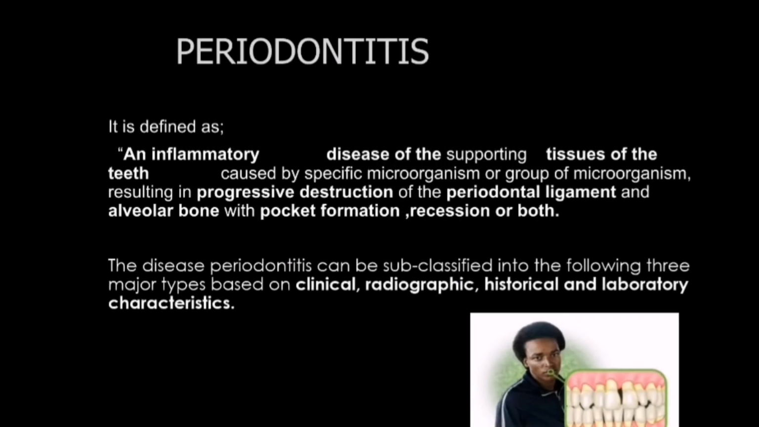Periodontitis is defined as an inflammatory disease of the supporting tissue of the teeth caused by a specific microorganism or a group of microorganisms, resulting in progressive destruction of the periodontal ligament and alveolar bone with pocket formation, recession, or both. The disease periodontitis can be subclassified into the following three major types by clinical, radiographical, historical, and laboratory characteristics.